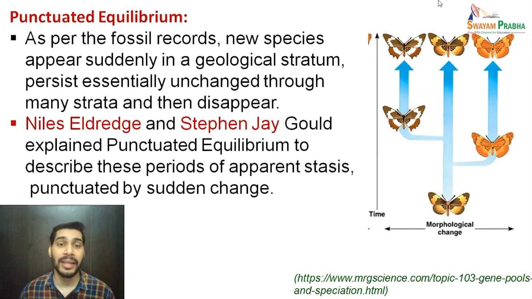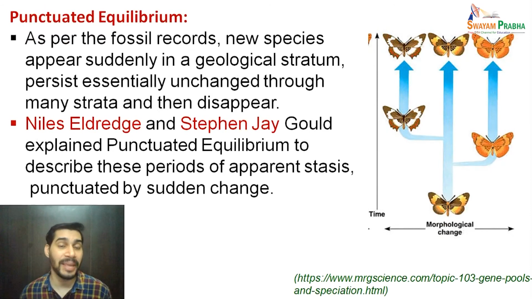That means, if this is the ancestral species, the new species arise suddenly in some geological strata, and then for a long time it remains unchanged, that is, in the stasis position, and then suddenly it disappears. Niles Eldredge and Stephen J. Gould explained punctuated equilibrium to describe these periods of apparent stasis, punctuated by sudden change.